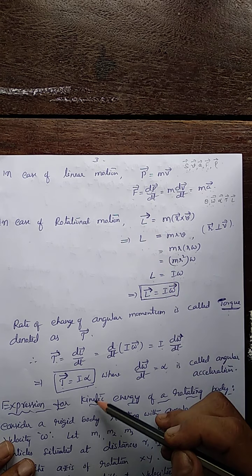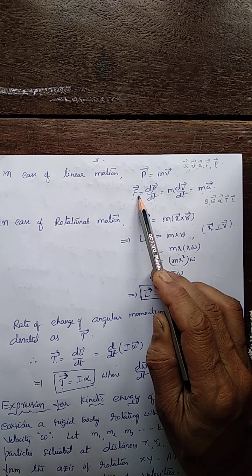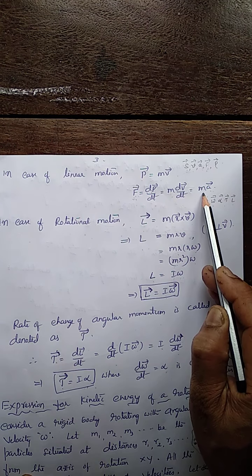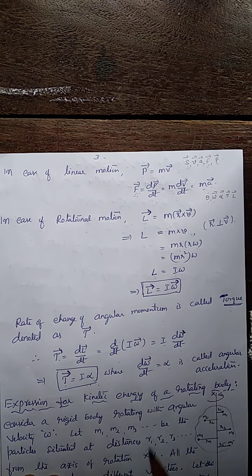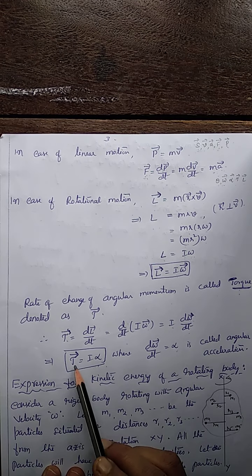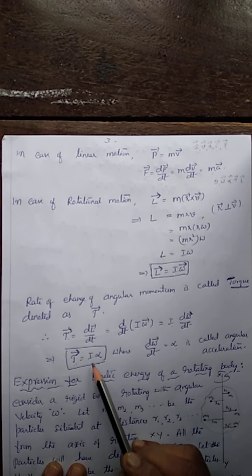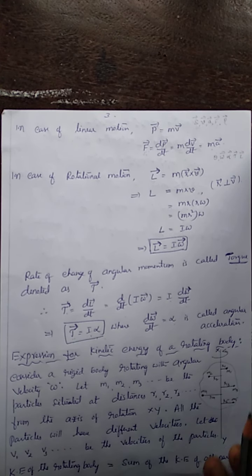If you compare these two equations, in linear motion, force overcomes inertia, and the quantity which measures inertia is mass. Mass is the measure of inertia in linear motion. Whereas in rotational motion, force is replaced by tau and mass is replaced by I. So moment of inertia is a measure of inertia in rotational motion. This is about inertia in rotational and translatory motion.